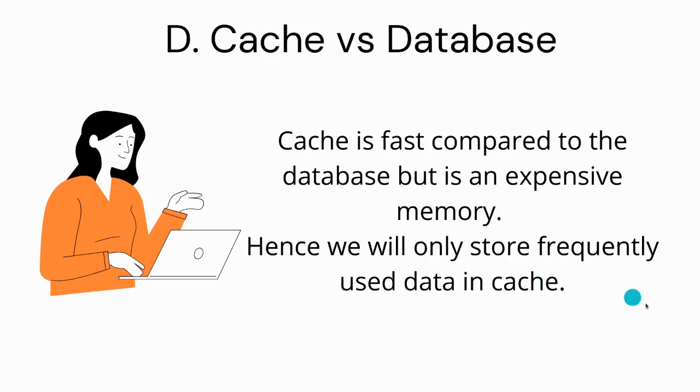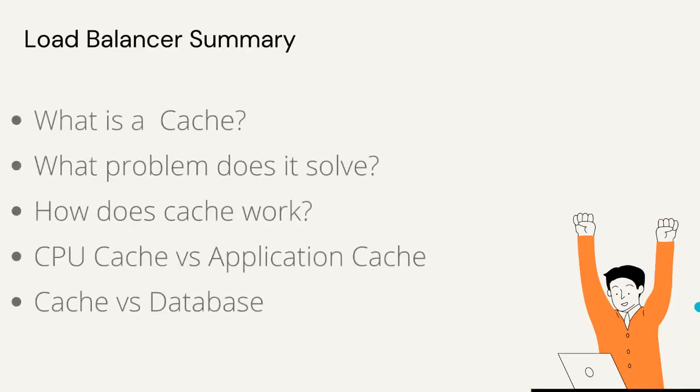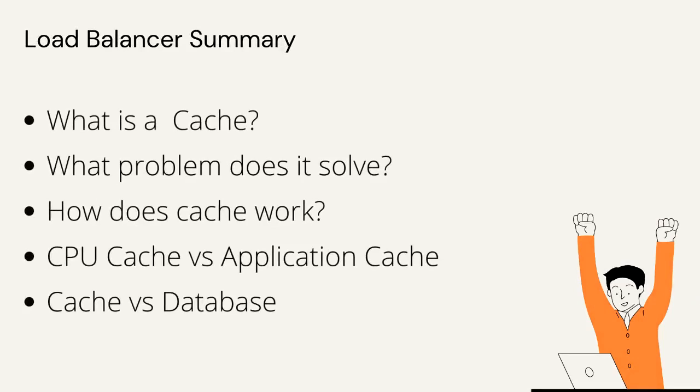Now let's summarize what we have learned so far in this session. We learned cache is a short-term memory and can be used to store data that is frequently requested or to store data that can be pre-computed and served to end user with minimal latency. Cache reduces latency and also reduces the load on our database server. Cache works by storing frequently used data and thereby minimizing the load on database server.